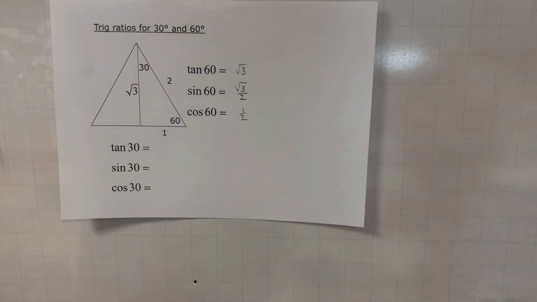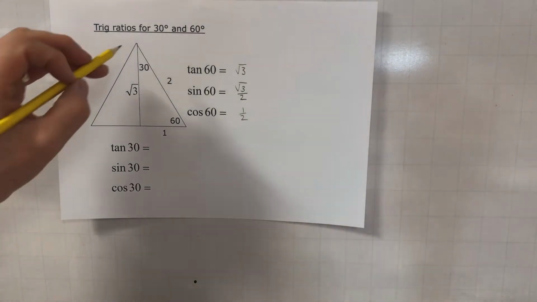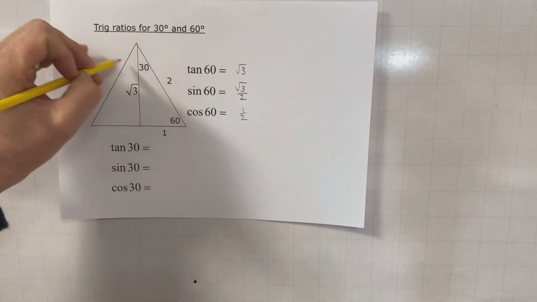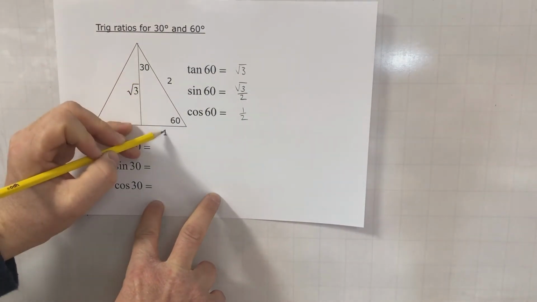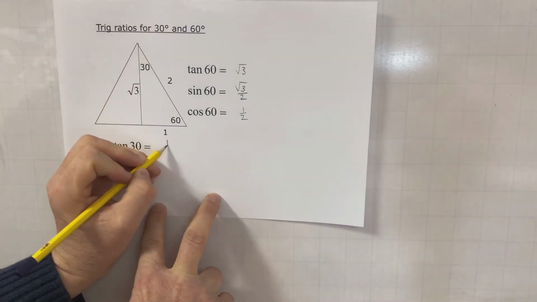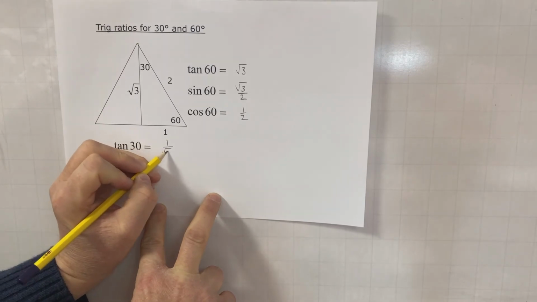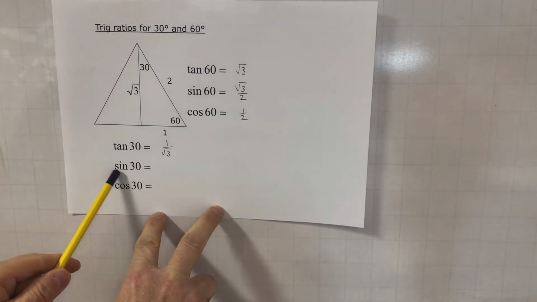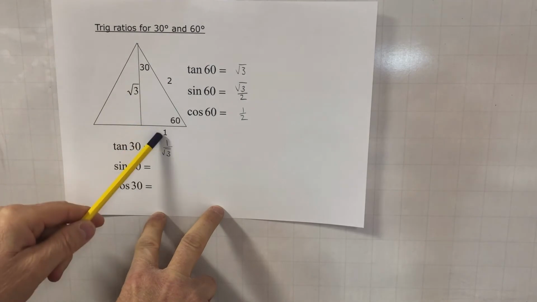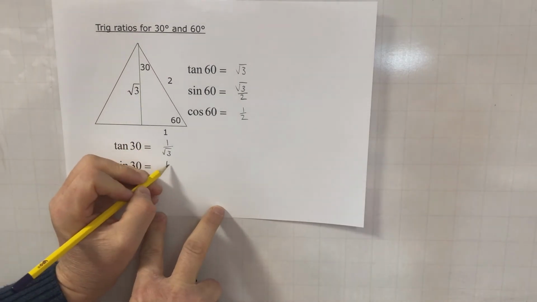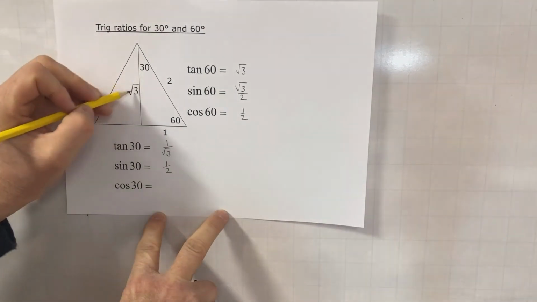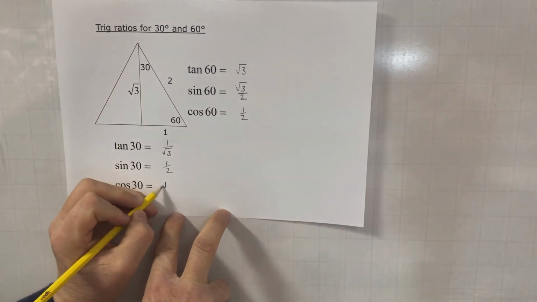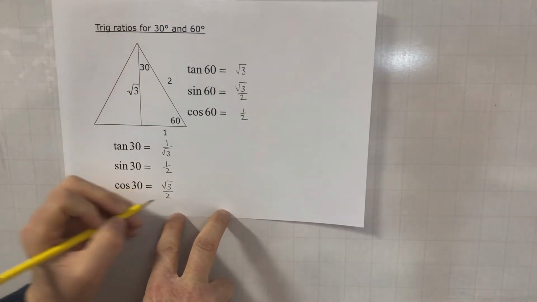Using the same triangle, we can do the same for the 30 degree, because the 60 degree, which was up there, is now 30 and 30. So tan is opposite over adjacent, so 1 over the square root of 3. The sine of 30 is opposite over hypotenuse, so 1 over 2. And the cos of 30 is adjacent over hypotenuse, so the square root of 3 divided by 2.